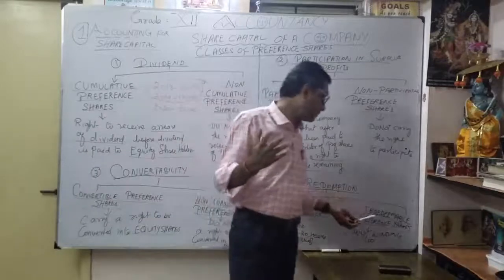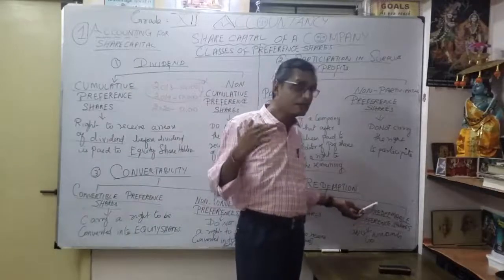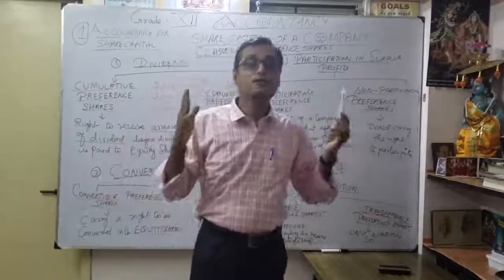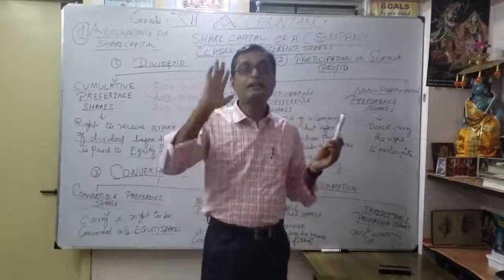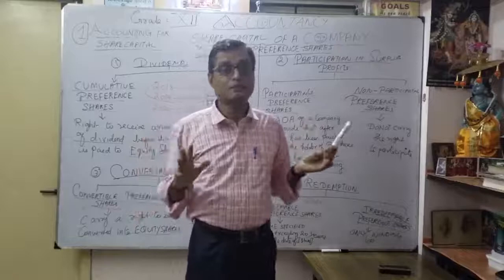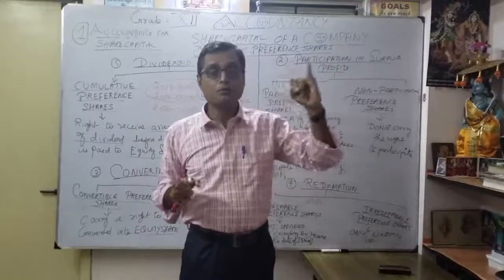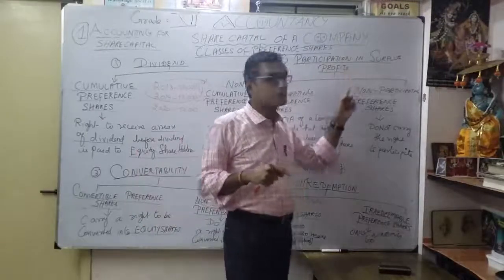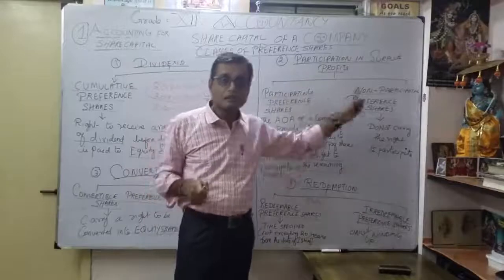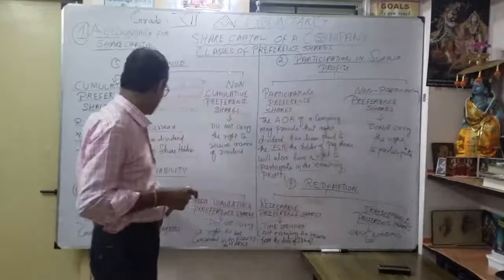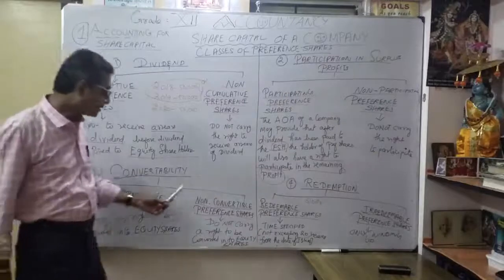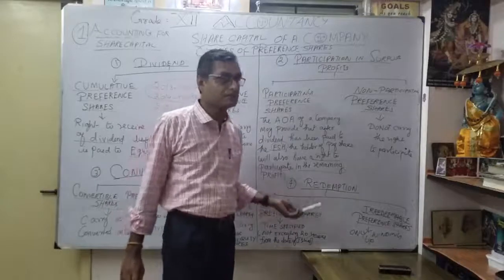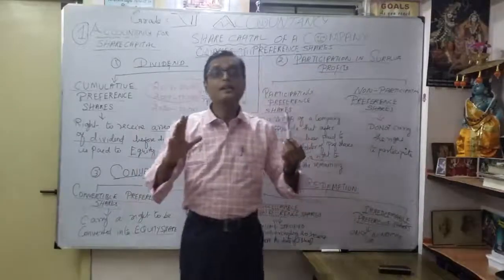Okay. Irredeemable preference share, just the opposite. They will get money only at the time of winding up of the company. Correct. That's what, totally 8 classifications discussed under preference shares. One is according to dividend, cumulative preference shares and non-cumulative preference shares. Then under participation in surplus profit, participating preference shares and non-participating preference shares. Under convertibility, convertible preference shares and non-convertible preference shares. Finally, under redemption, redeemable preference shares and irredeemable preference shares. Totally 8 classes of preference shares.